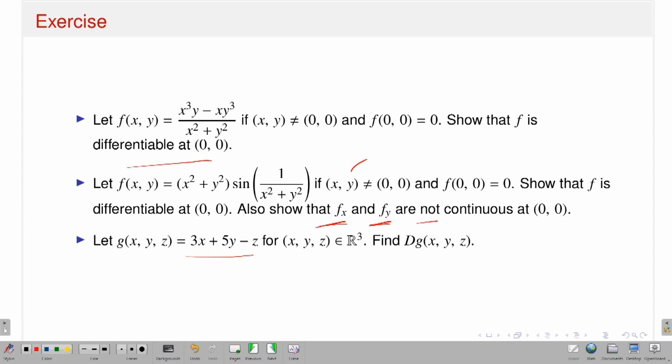This is again a very simple linear function, g of x, y, z equals 3x plus 5y minus z. You can find the total derivative. Again, get the partial derivatives, guess your linear transformation, and then show that the limit of this quotient over the norm goes to 0. You should complete these exercises. This is not so difficult, but it is worth trying.